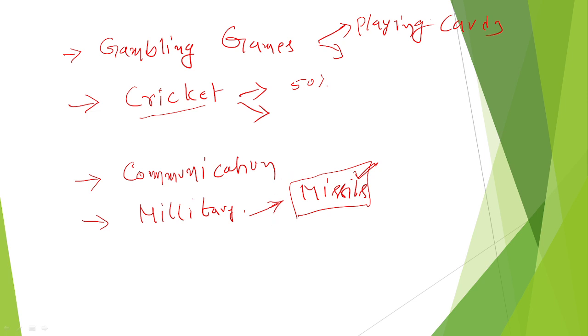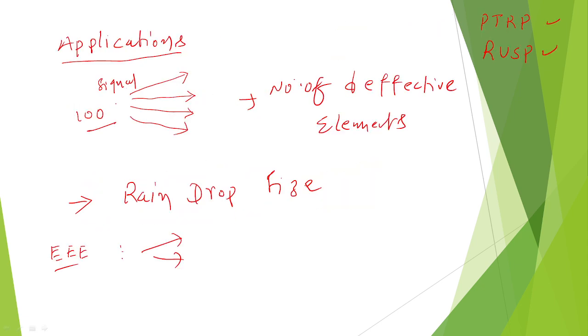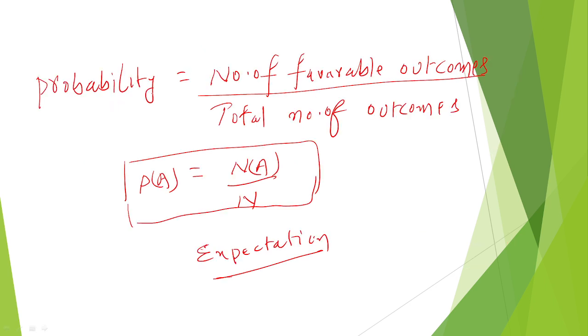So finally, what does probability mean? It is the ratio between the number of favorable outcomes to the total number of outcomes.